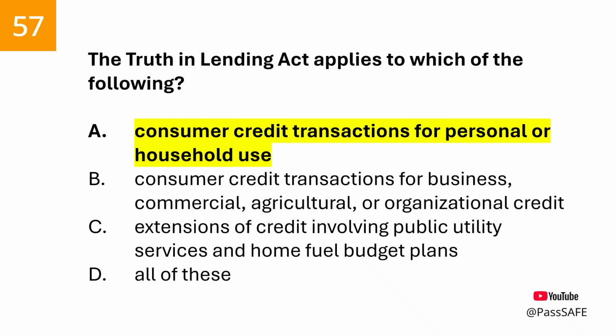Transactions in securities or commodities accounts. Home fuel budget plans. Student loan programs made, insured, or guaranteed by the government. And extensions of credit to a participant from an employer-sponsored retirement plan or from an eligible governmental deferred compensation plan.